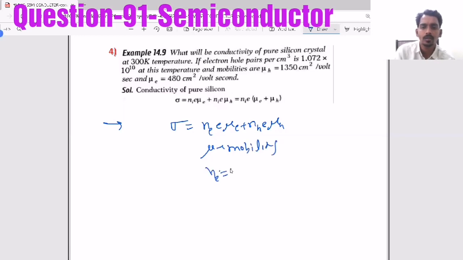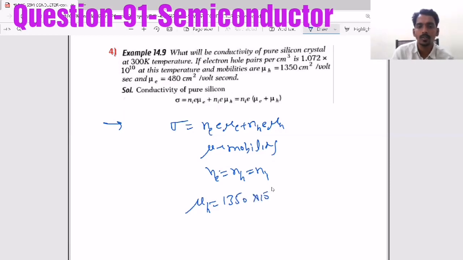But here Ne equal to NH equal to Ni, that is the intrinsic semiconductor concentration, and mu E and mu H are the mobilities of electron and holes. So both values they have given. Mu H is 1350 centimeter square, means 10 power minus 4, per volt second, and mu E equal to 480 centimeter square, means 10 power minus 4, per volt second.